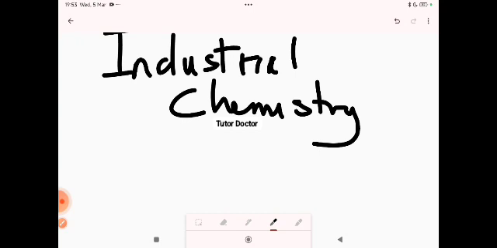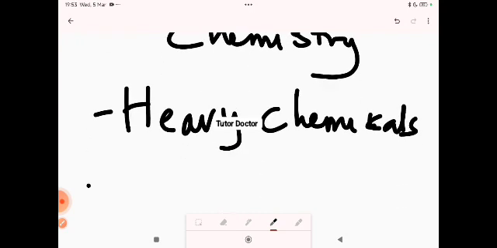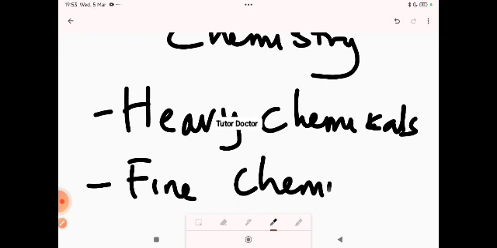Now, in industrial chemistry, companies usually produce two types of chemical. Companies will usually produce either heavy chemicals, or the company might produce fine chemicals. Now, what is a heavy chemical? What is a fine chemical?